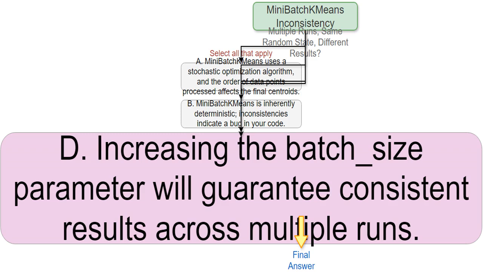Increasing the batch size reduces the randomness, yes, but it doesn't eliminate it. To get perfectly consistent results, the batch size would have to equal the size of the whole dataset. It would essentially become the standard K-means algorithm at that point. Think of it like this: a larger batch is like taking a more accurate sample. But there is still inherent randomness in sampling.